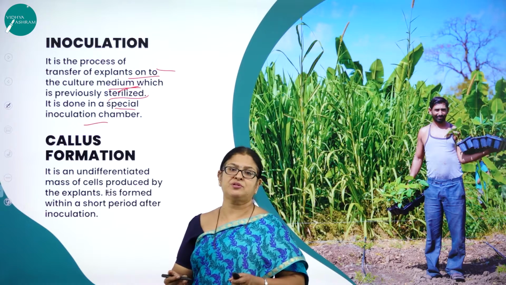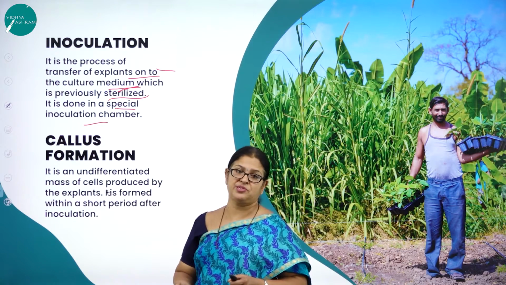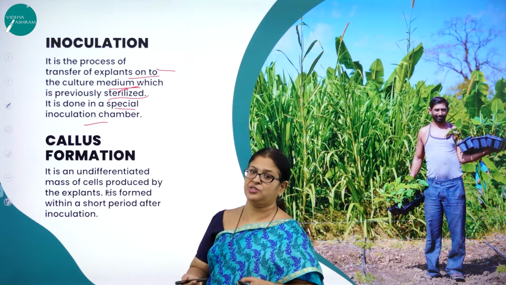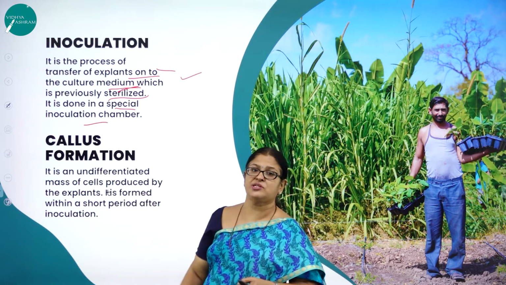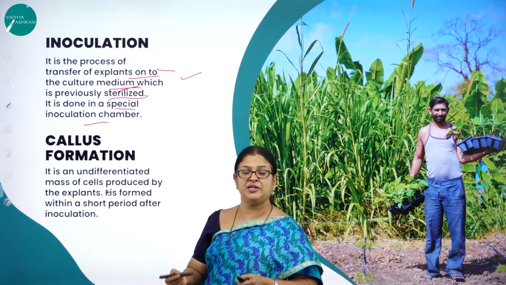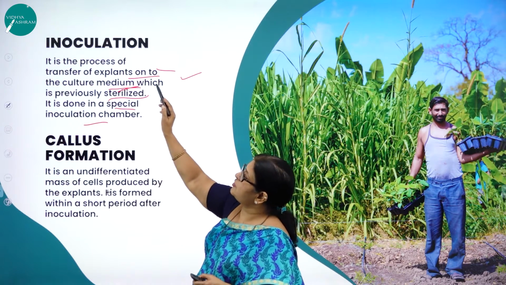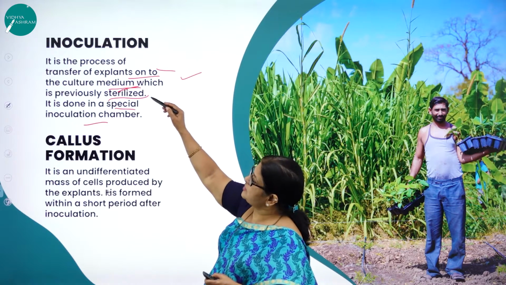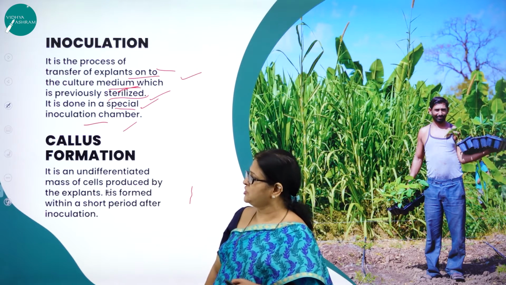I think you might have come across many biotechnology labs that adapt all these procedures to come out with useful plants through tissue culture. So next step is what? Inoculation. The very word will tell you, introducing. It is a process of transfer of explants onto the culture medium which is previously sterilized. It is done in a special chamber called inoculation chamber.